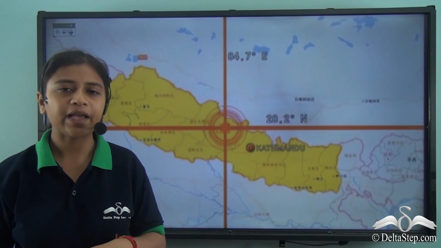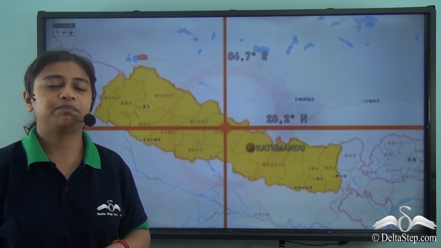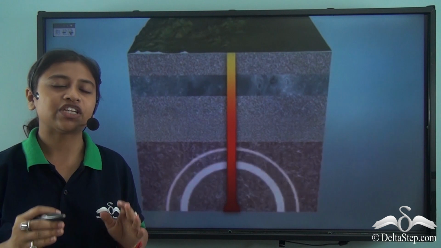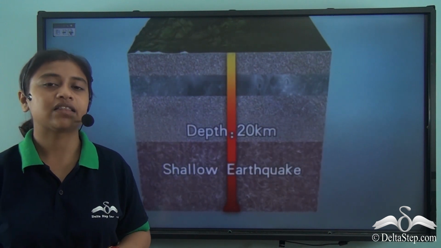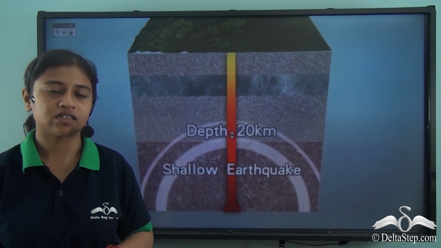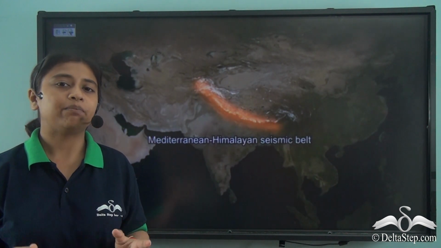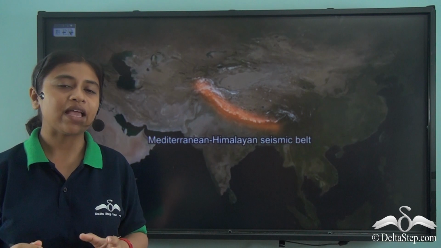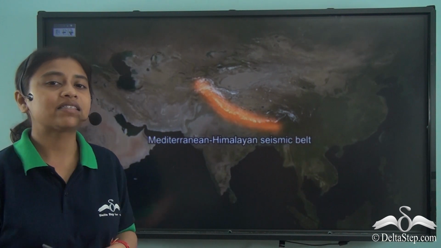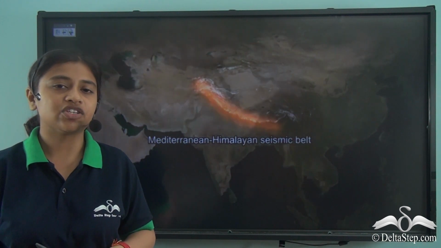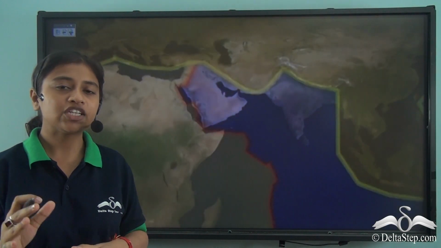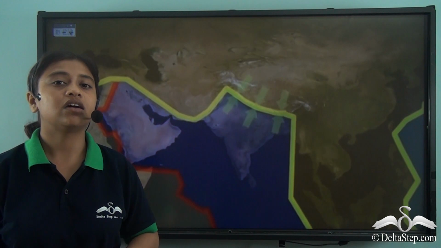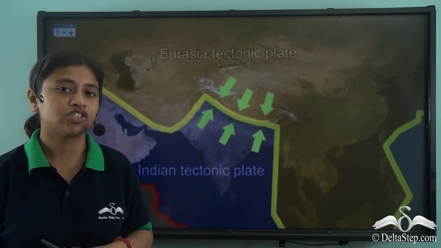On 25th April 2015, Nepal experienced a massive earthquake. This was a shallow earthquake that was felt at a depth of 20 kilometers. This is because of Nepal's location. Nepal is located at the very famous Mediterranean Himalayan seismic belt. This region lies at the boundary of the Eurasian and Indian plates. The Indian plate is believed to be sinking beneath the Eurasian plate, creating a subduction zone.